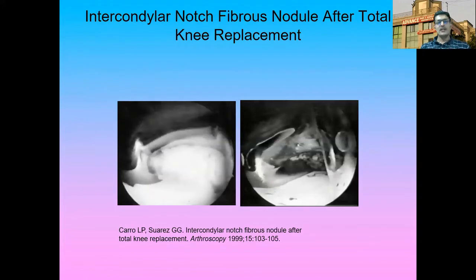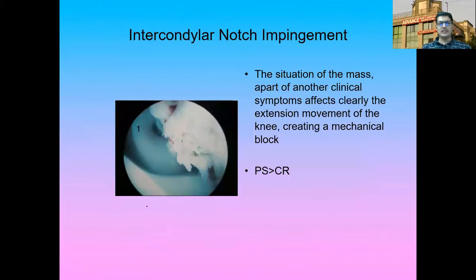Now, occasionally there can be an intercondylar fibrous nodule after total knee replacement, and this can be addressed with an arthroscopic procedure. This is a picture from an article by Caro and Suarez, which shows an intercondylar notch fibrous nodule after a total knee replacement.